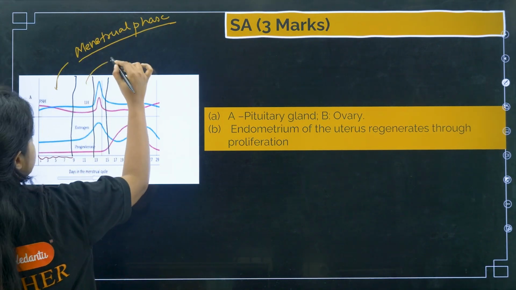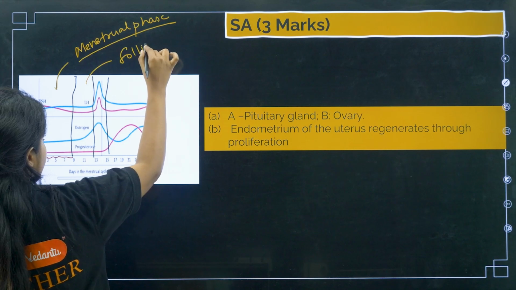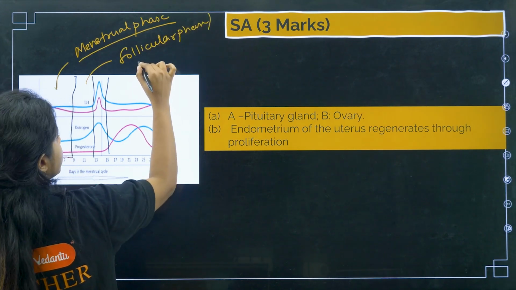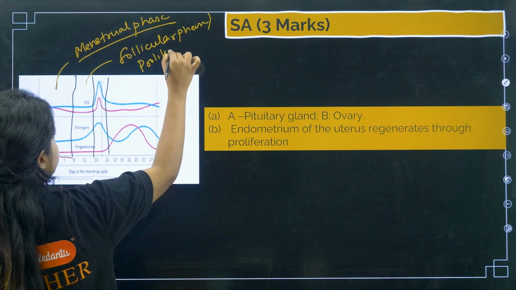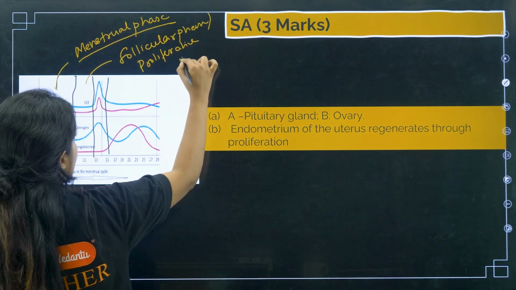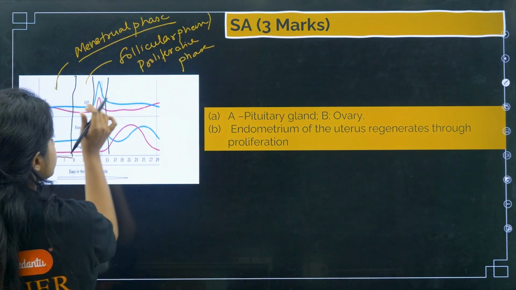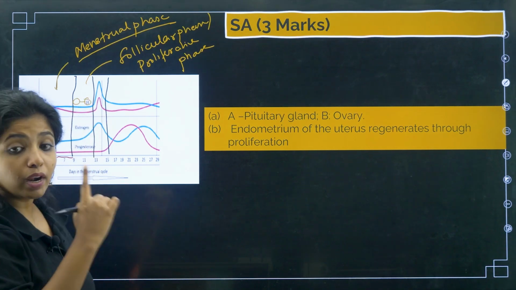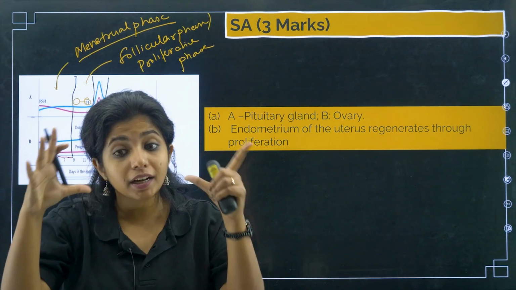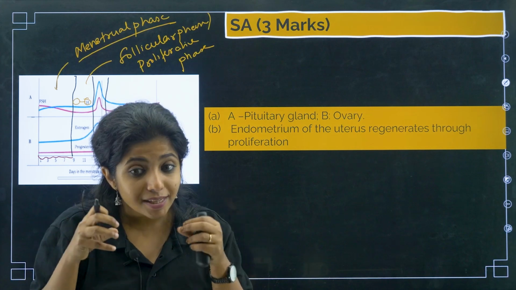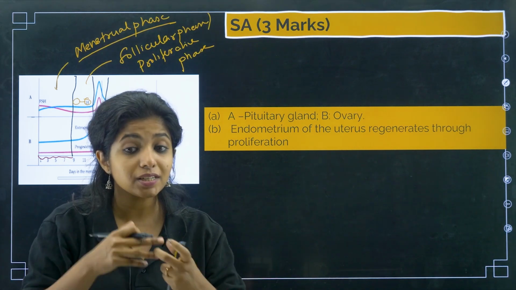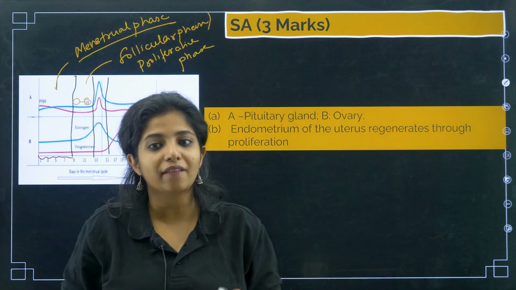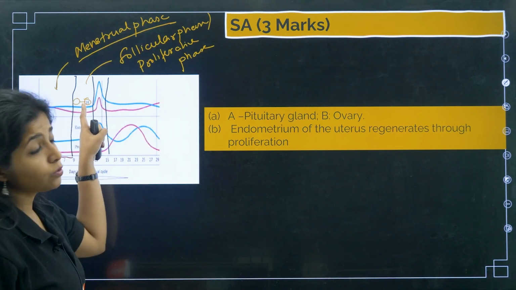So this particular phase, that is the next stage, which is also known as the follicular phase, or you call it the proliferative phase. Why is it known as the follicular phase? Because during this time, the follicles are maturing. Only one follicle will go ahead and form the Graafian follicle, which will have the secondary oocyte. So the primary oocyte has started its division, and now it has formed the secondary oocyte. So there will be one follicle which has that secondary oocyte within it. That is known as the Graafian follicle.